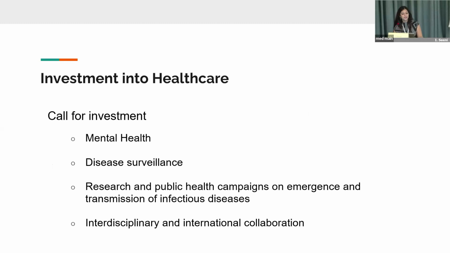And lastly, we call for an investment into healthcare. This, of course, includes but is not limited to mental health, migration, disease surveillance, and research and public health campaigns on the emergence and transmission of infectious disease. We also call for interdisciplinary and international collaboration, because what we see in one country definitely applies to other countries too. We're seeing these consistent patterns.